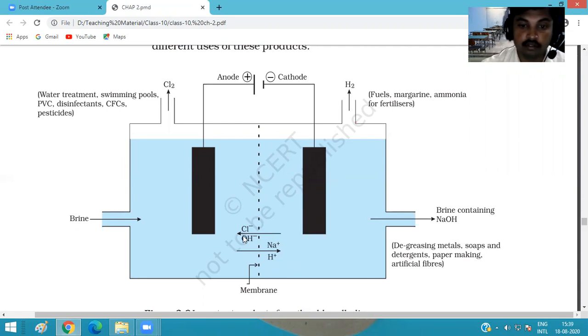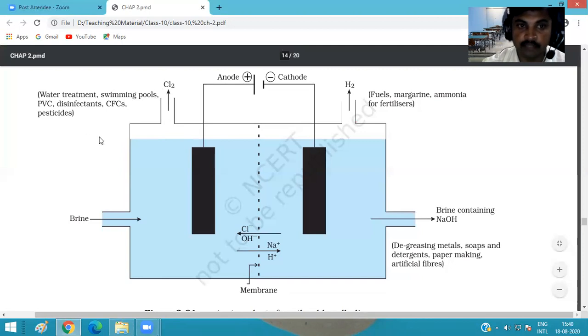Chloride, which comes out from the sodium chloride, and OH, which breaks out from the water, both have a negative charge and move towards the anode, the positive electrode, because ions always move towards the opposite charged electrode. And the chloride is collected here, reacts and forms chlorine, and in the form of gas it is released from here.